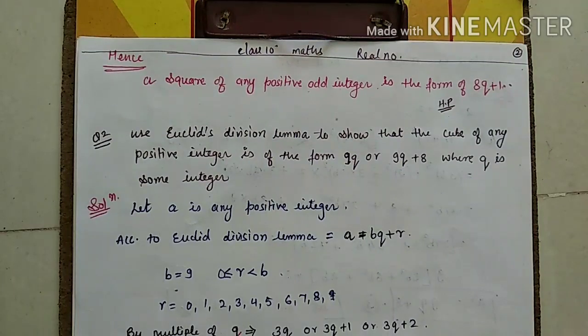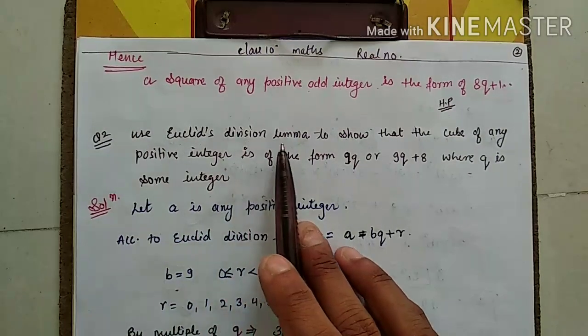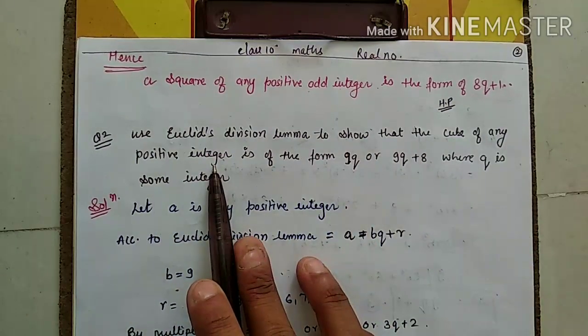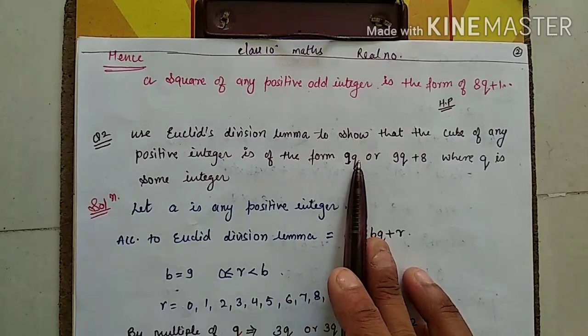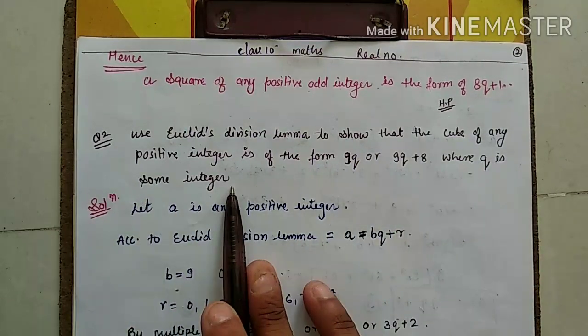So, now next, question number 2. Just see, here again the same question, but here it is cube. What do we have to do? Cube. So, just understand how to solve. Okay. Use Euclid's division lemma to show that the cube of any positive integer is of the form 9q or 9q plus 8, where q is some integer.